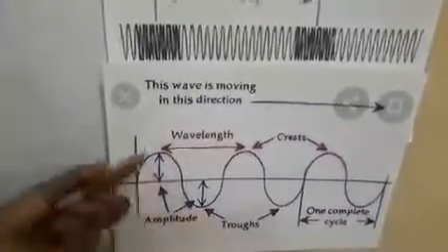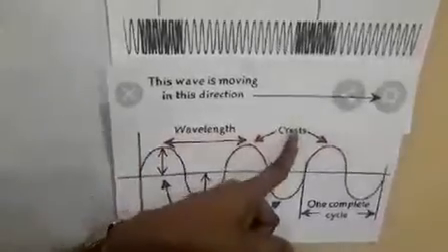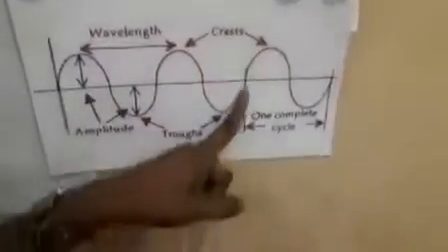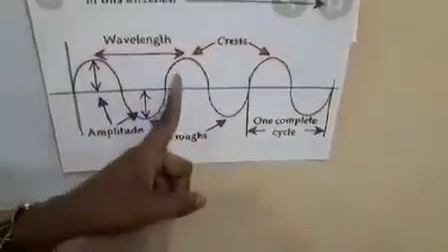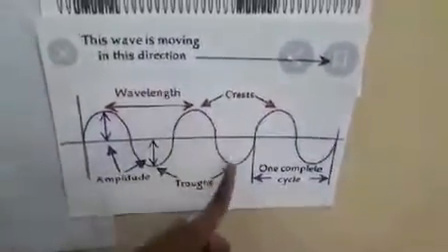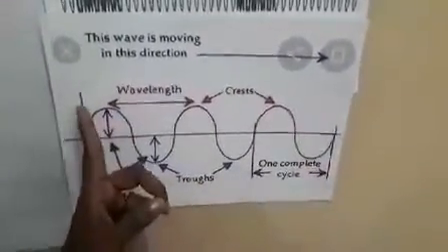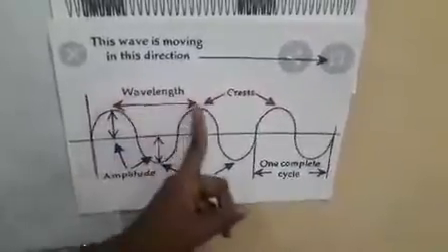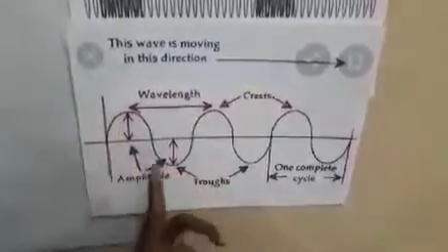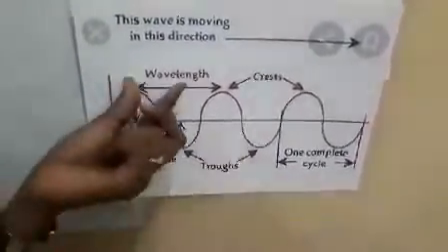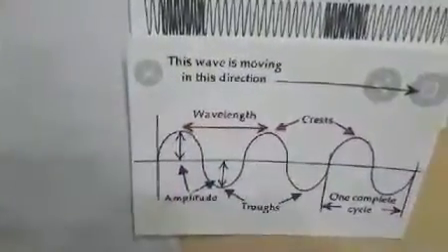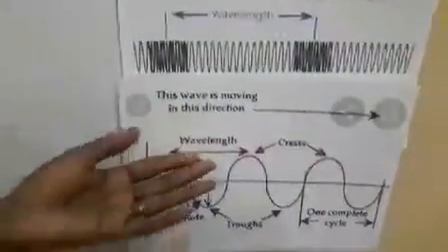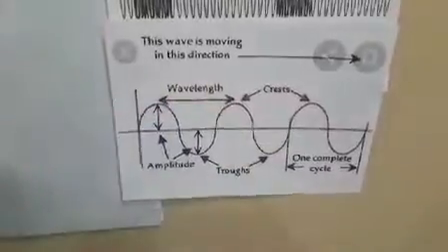The highest peak of the disturbance is called a crest and the lowest peak is called a trough. These crests and troughs form alternately. The distance between two successive crests or two consecutive troughs is called the wavelength. Now, for this type of transverse wave, we can calculate the speed.